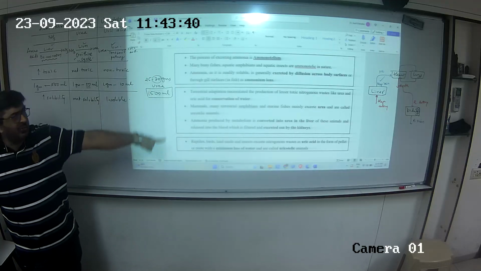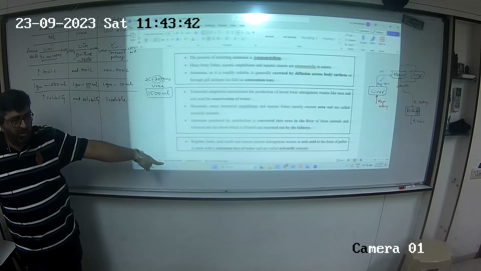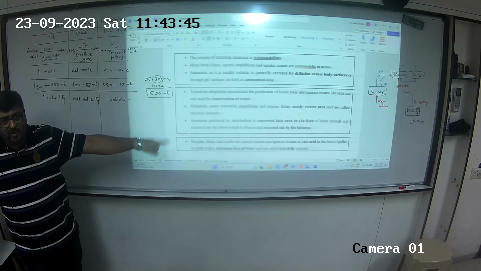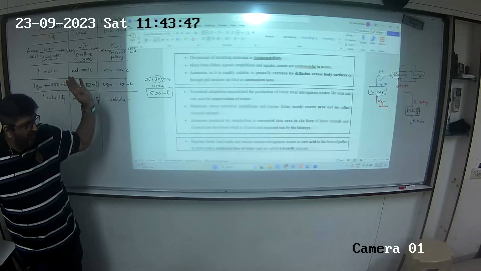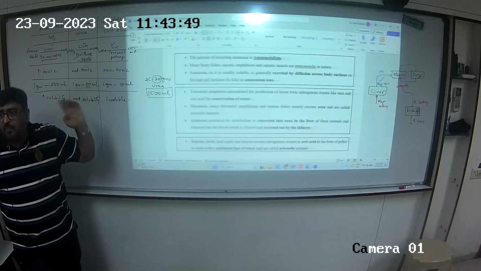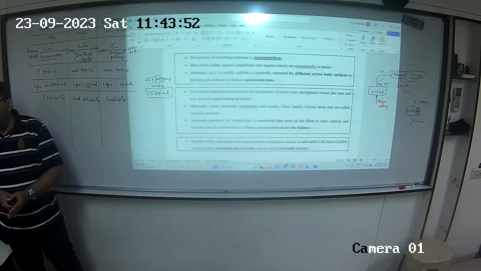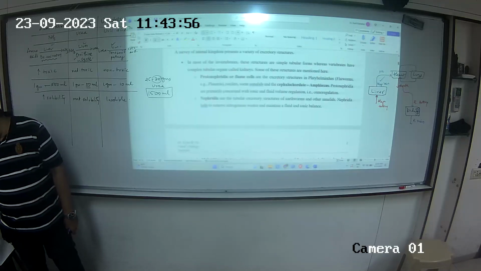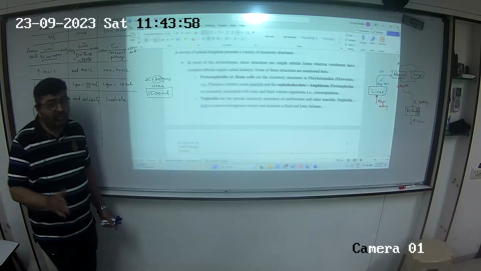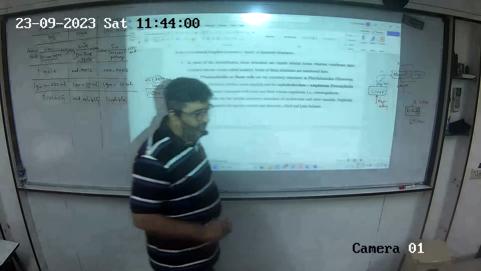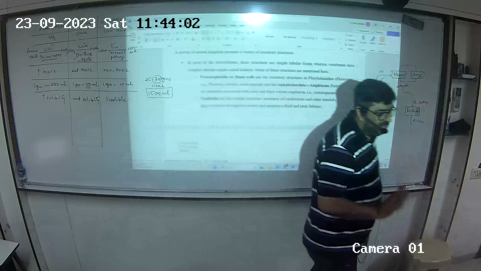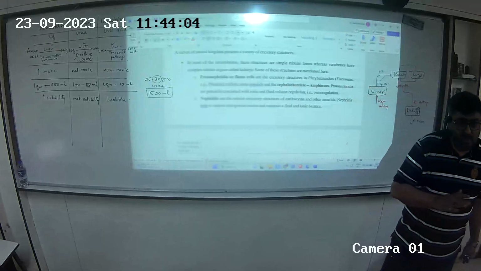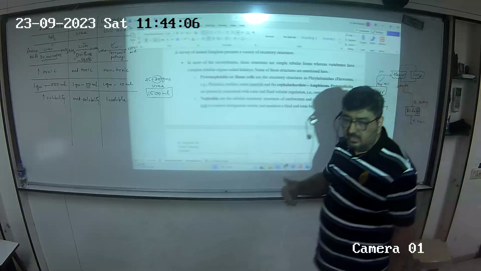See, for your convenience, I have just boxed all three of them. So you can study three of them separately. You can make a table, or you can go however you want it to be. Now, the next part of the introduction is telling us what are the different excretory structures in different types of animals. Right? Ultimately, we have to do kidney, human excretory system. But what are the lower organisms?